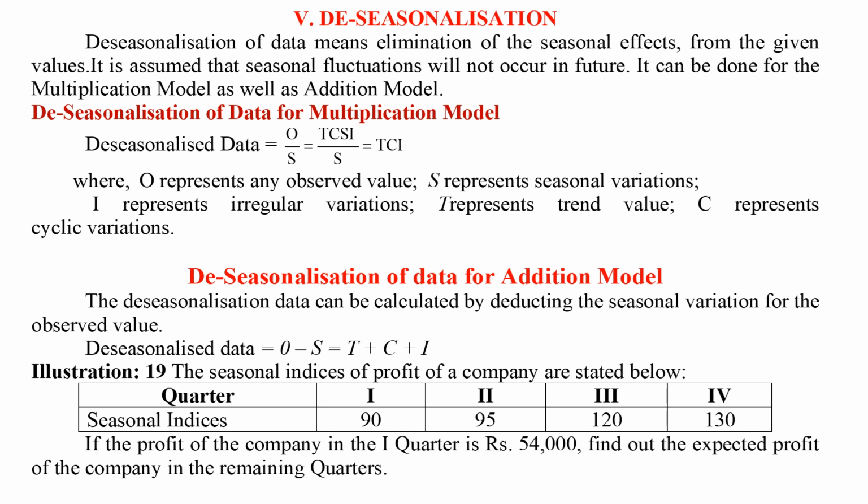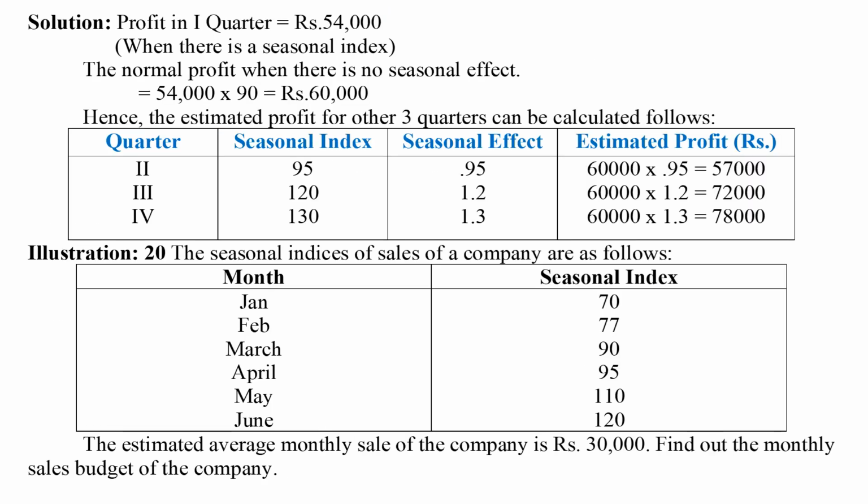In illustration 19, the seasonal indices of profit of a company are given. It is required to find out the expected profit of the company in the remaining quarters, if the profit of the company in the I quarter is Rs. 54,000. Profit in I quarter equals 54,000 rupees, when there is a seasonal index. The normal profit when there is no seasonal effect equals 54,000 by 90 times 100 equals 60,000 rupees. Hence, the estimated profit for the other 3 quarters can be calculated, and the calculations are well shown here.